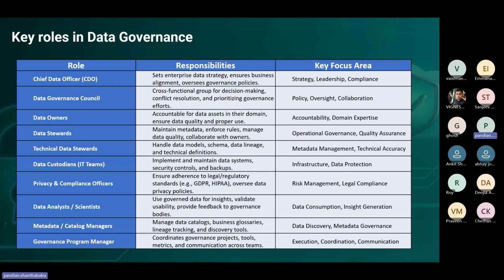And metadata and catalog managers, or else we can have a program manager. These roles make sure the data governance body stays healthy and gives quality feed to the organization with respect to data governance.